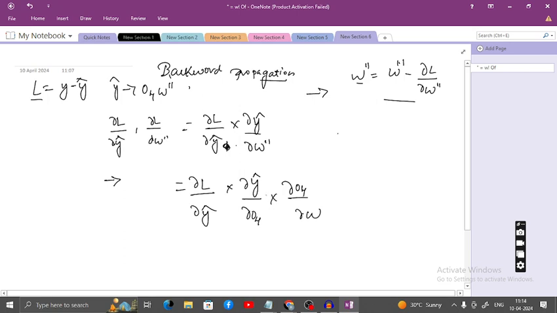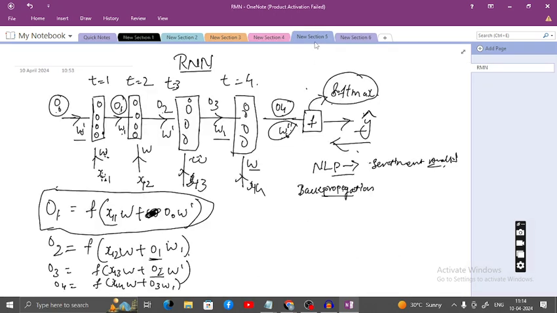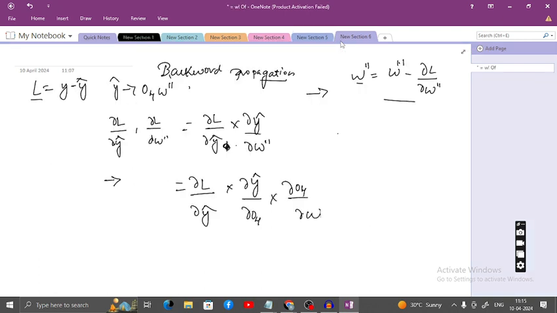If you open the graph, based on the last transaction you do, if you want W1 or O3, that also will increase. But for that, O4 depends on W and also on X4. X4 is an input we are giving, it's a value.